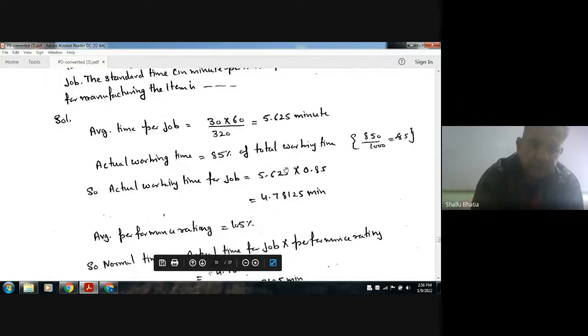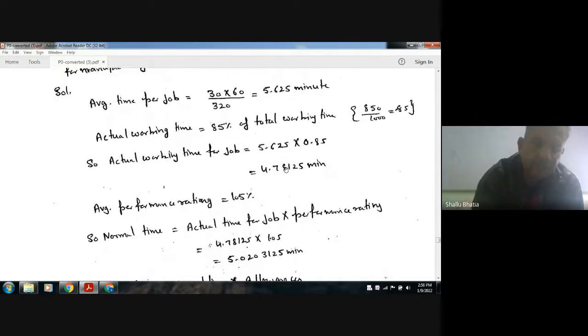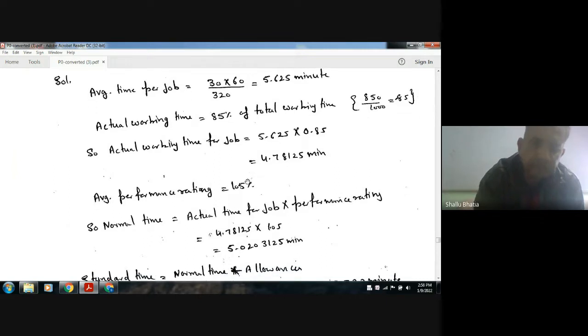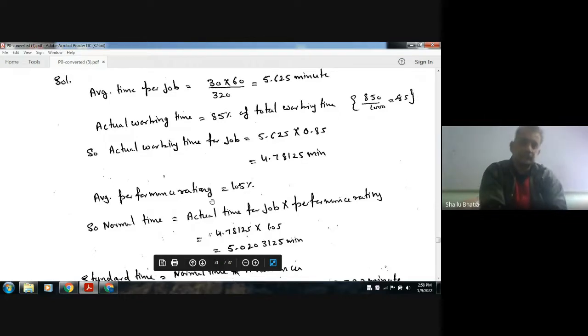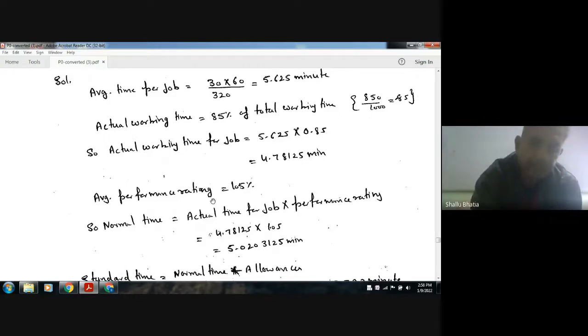Okay, so the average performance rating is given as 105%. So the normal time is adjusted because the workers are more efficient than the normal worker, who works at 100%, because their performance rating is 105%.